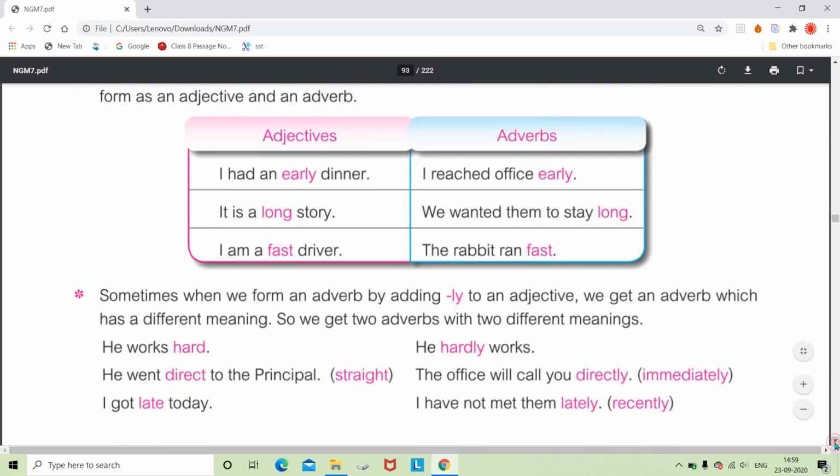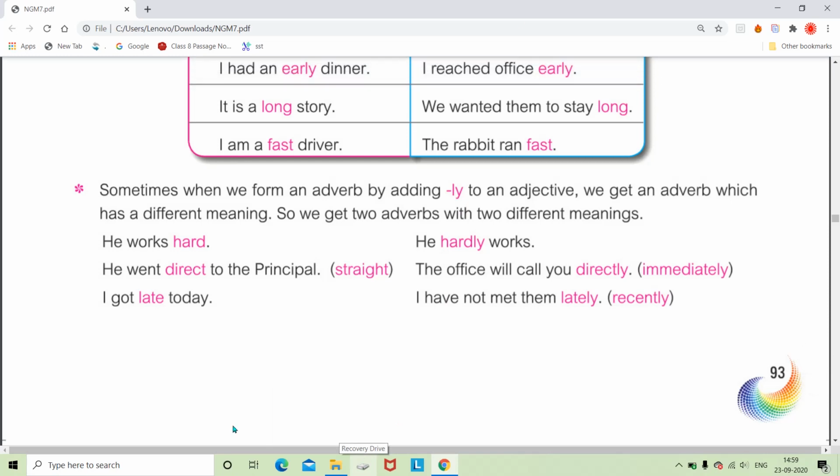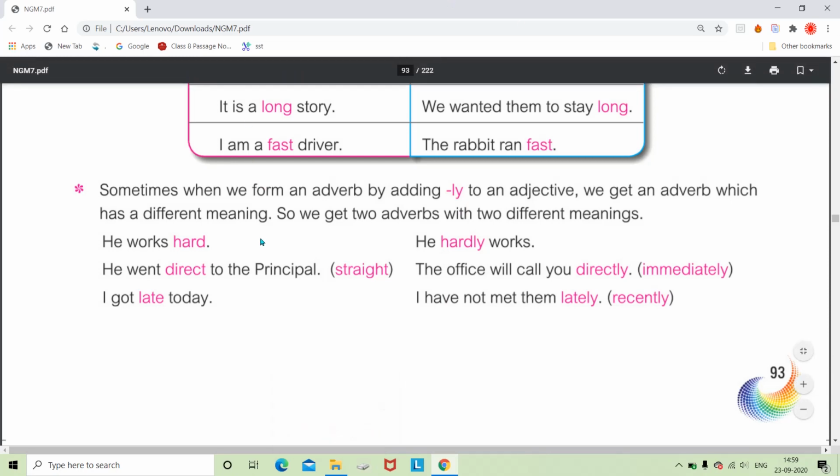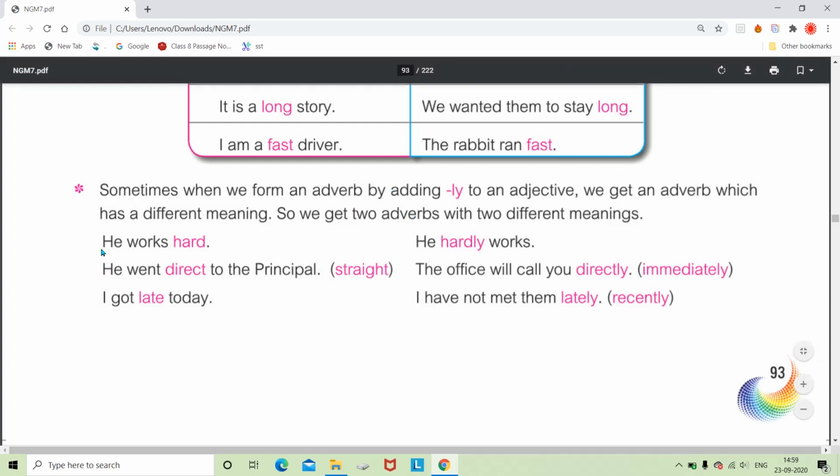Now next you need to learn that sometimes when we form an adverb by adding ly to an adjective, we get an adverb which has a different meaning. So we get two adverbs with two different meanings. Like, he works hard and he hardly works.